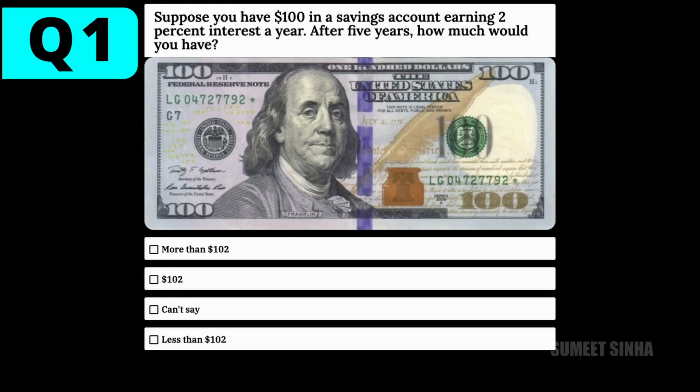The first question here is, suppose you have $100 in a savings account, earning 2% interest per year. After 5 years, how much would you have? More than $102? Exactly $102? Can't say, or less than $102?